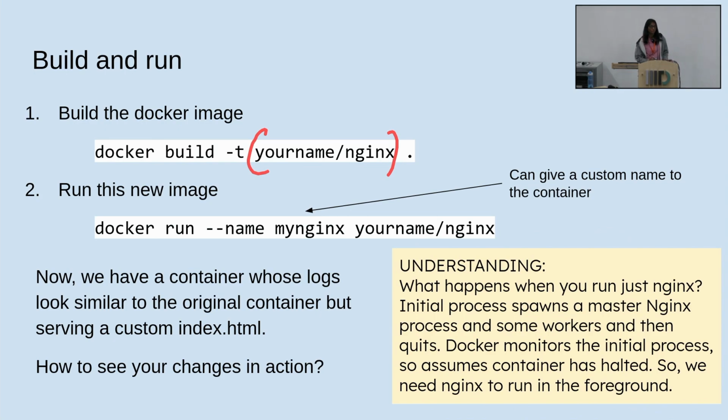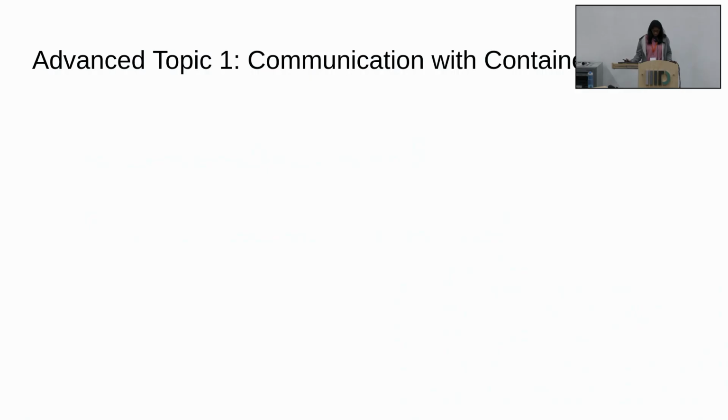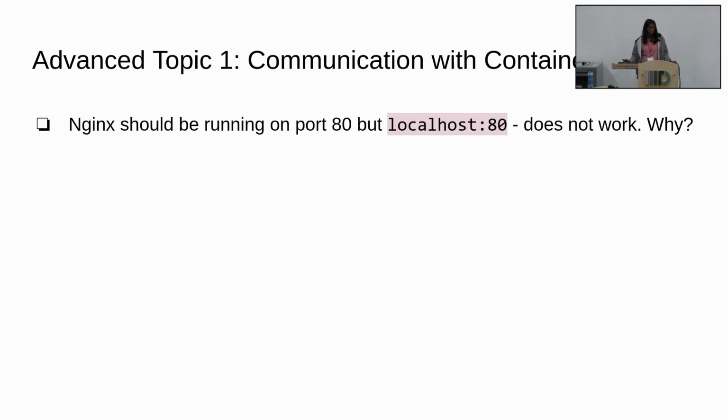Okay, so I hope you're able to build your image and then you're able to run your own image, right? And it should look exactly the same as the normal Nginx, so you can't actually see any difference. So now how will we see our changes in action? For which we'll see one of the advanced topics, which is communication with the container. The problem is Nginx is running inside the container, but from outside you're not able to reach it. And the reason is because of the isolation that containers provided.